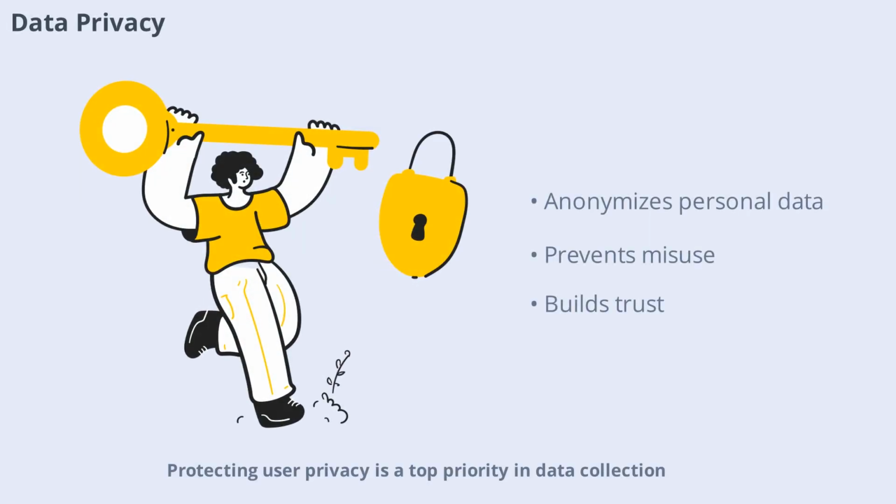Protecting user privacy is a top priority in data collection. Personal information must be anonymized or excluded to prevent misuse. Strict privacy measures help build trust and ensure that LLMs are trained on data that respects individual rights.